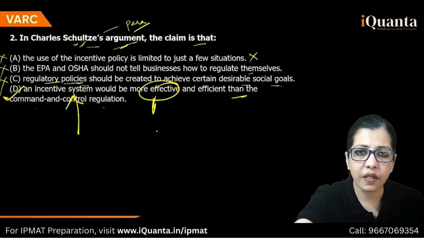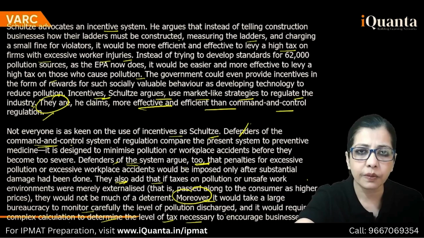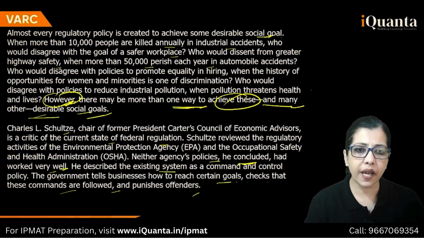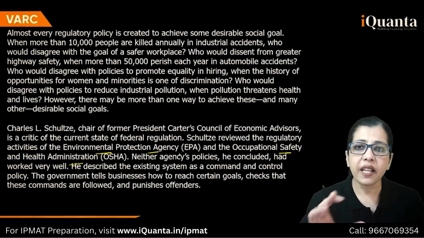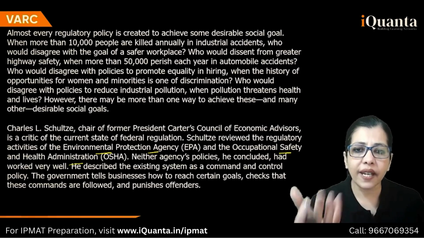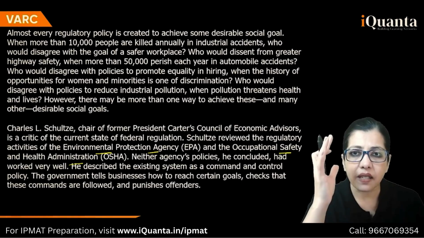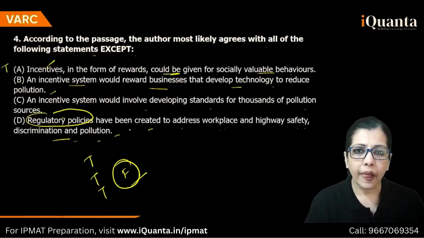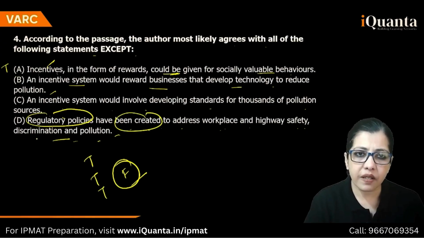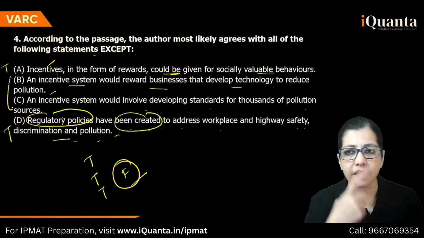Highway safety, discrimination, policy, pollution. यहाँ देखो आप first para में, यहाँ regulatory activities of environmental protection, occupational safety, this. Okay, Schultz said neither had worked very well, but they are there in place, right? So we go over to this question. Have been created? Yes, this is true. So I'm left with B and C.